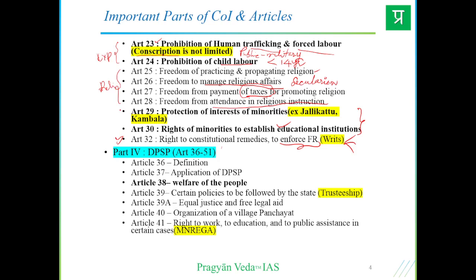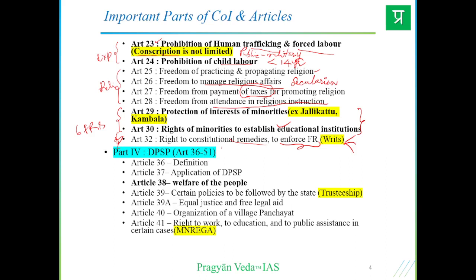Then for minorities, right to cultural preservation. And at the end we have right to constitutional remedies. So these are the 6 fundamental rights we have covered. Very important, we need to remember all of them. Various questions can be framed on a concept base or just article based questions, or even application of the same.